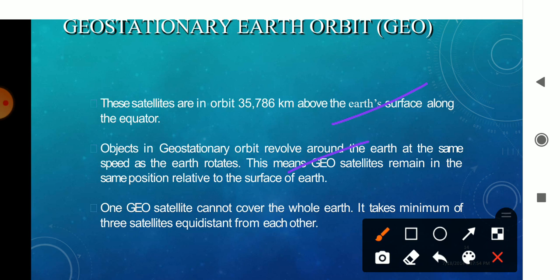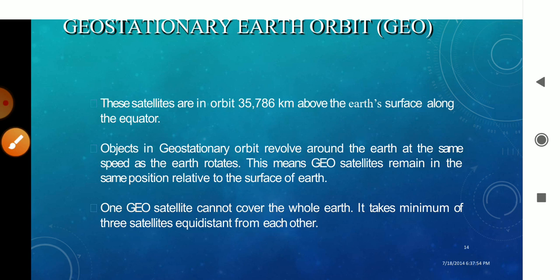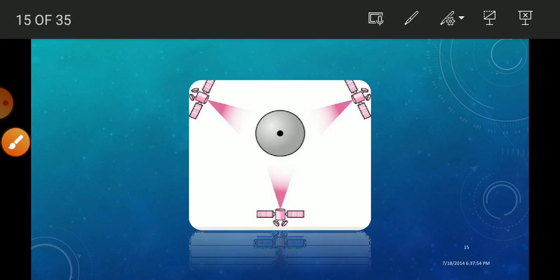About three orbits are said to be revolving over the Earth, and they communicate with the Earth through those three orbits only. Okay, the minimum three orbits presented in geostationary are these three. You all know them: you have omnidirectional, then bipolar, and geostationary orbits. These three are present in different directions.